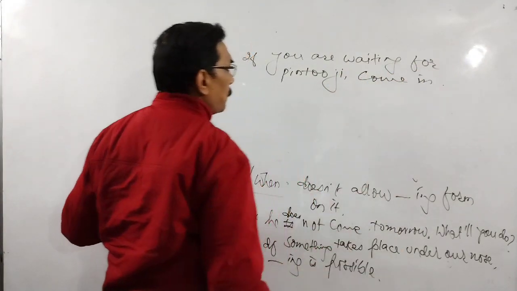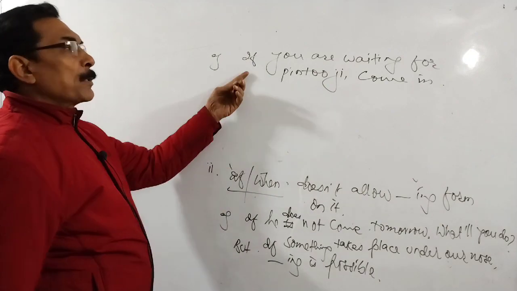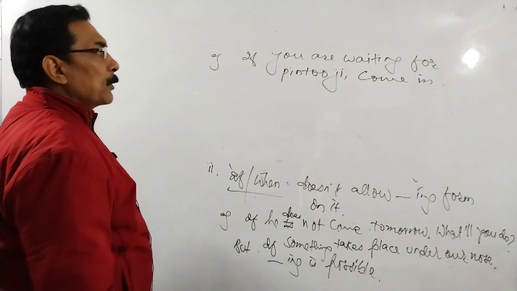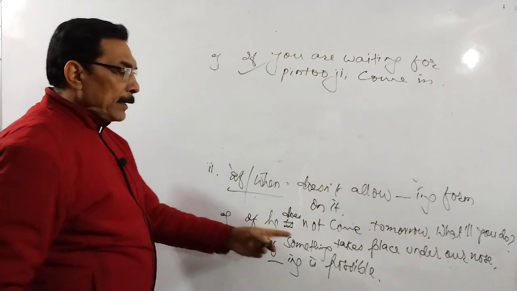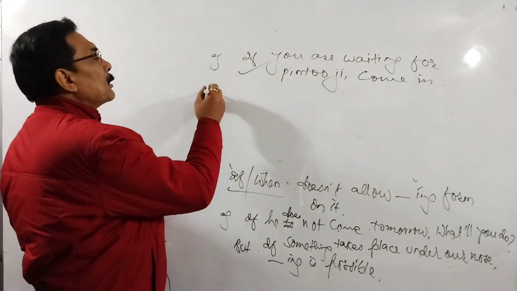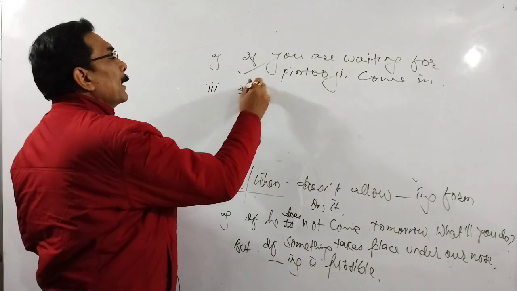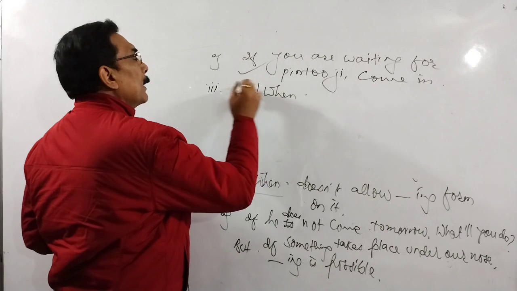Suppose there is a boy, his name is Pintu, and you are waiting for him. So someone may say in this way, if you are waiting for Pintu ji, come in. So this sentence is correct. If something takes place under the nose, then it is possible. Otherwise, it's not possible.